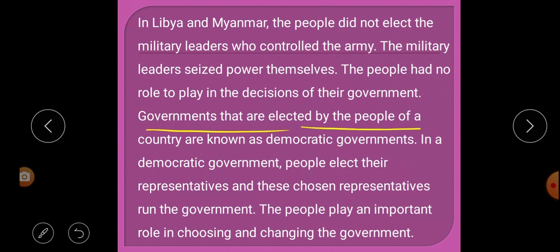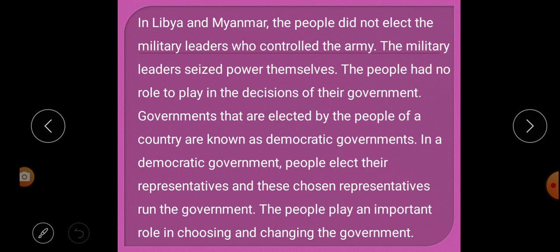Governments that are elected by the people of a country are known as democratic governments. So what is a democratic government? That means a government that is elected by the people of a country. Understood? That government is called a democratic government.